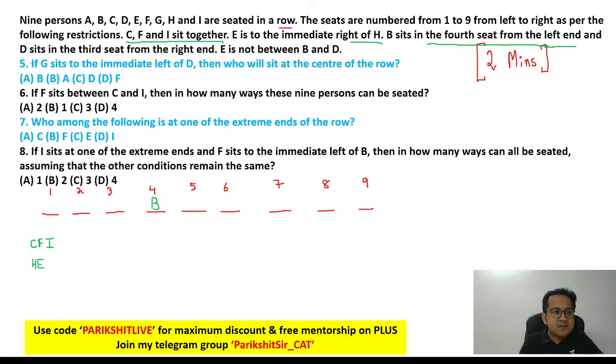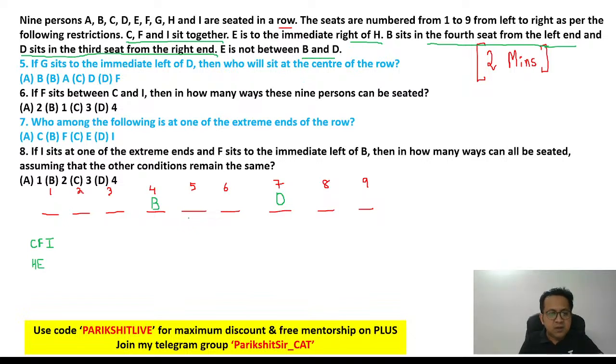And D sits in the third seat from the right end. D is third from the right. Again, another smile on my face. Why? Third from the right means D is at number 7. Remember, right side, so third means number 7. Awesome. And then they say E is not between B and D.